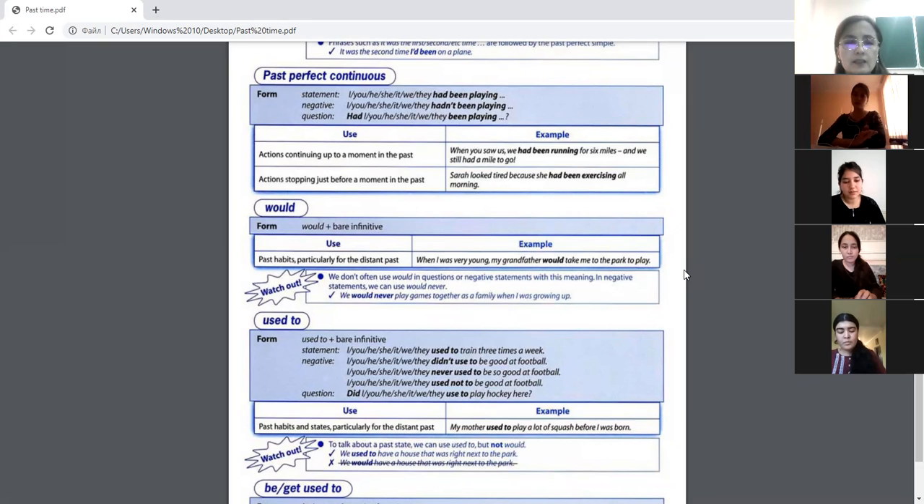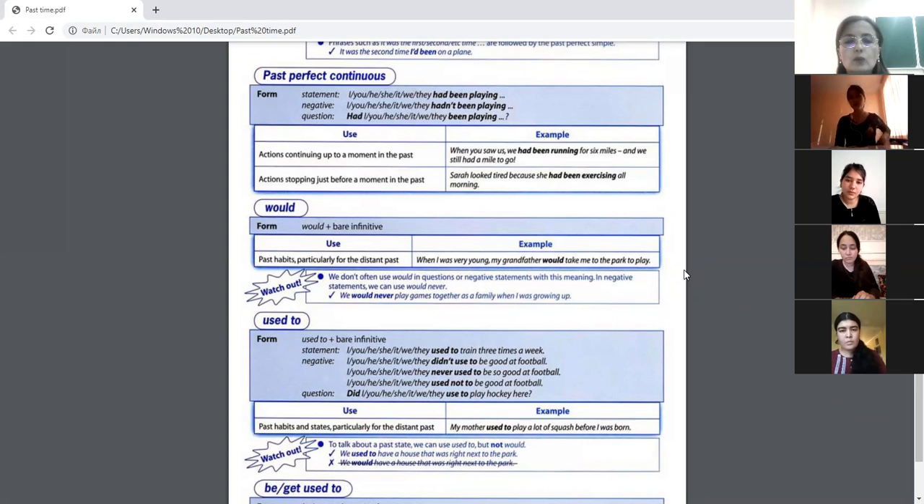Sorry. And the next one is action stopping just before a moment in the past. Sarah looked tired, yeah, because she had been exercising all morning, like the example given earlier. So Sarah looked tired because she had been exercising all morning, or because he had been working in the garden all day long, yeah.